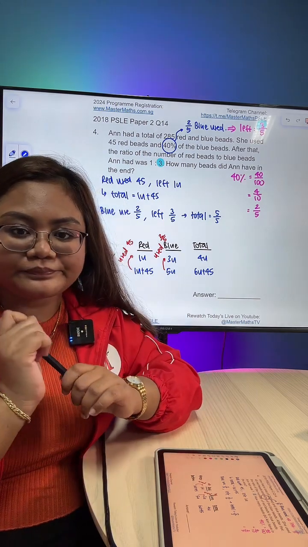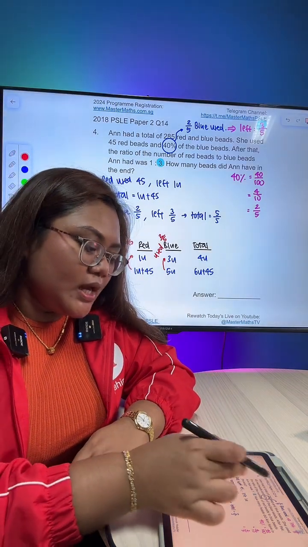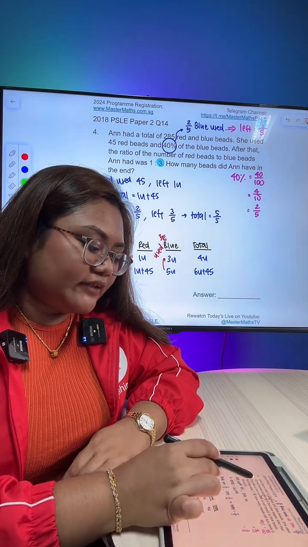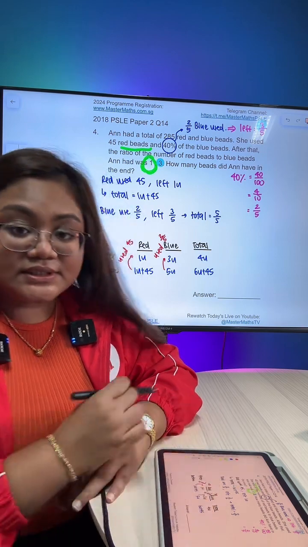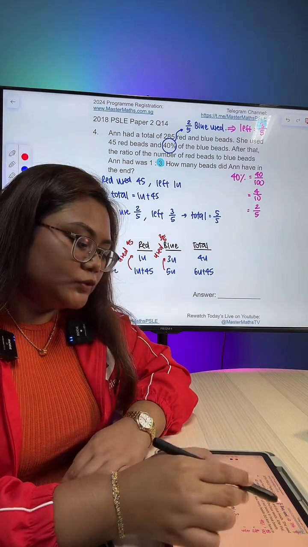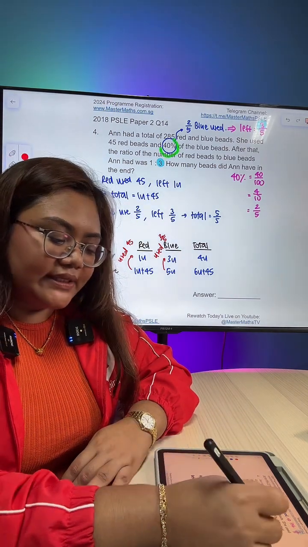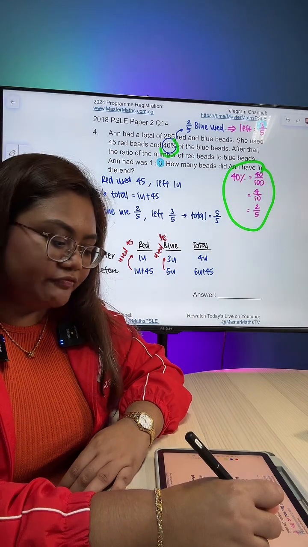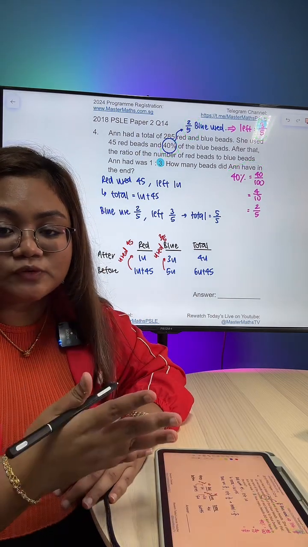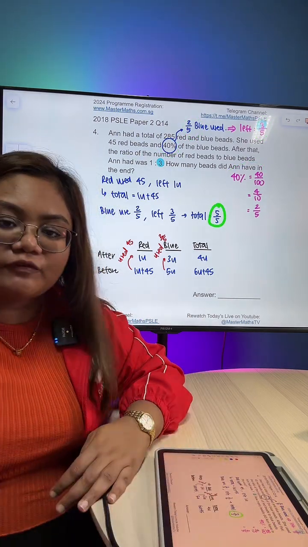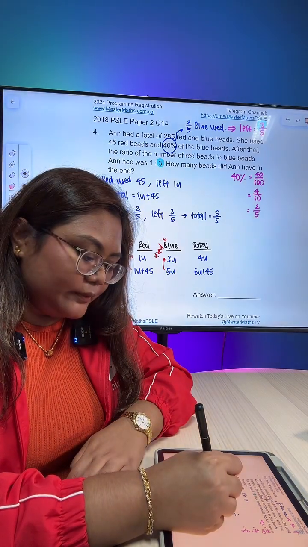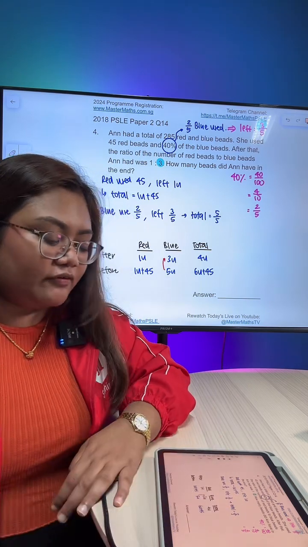Okay, so Anne had a total of 285 red and blue beads. She used 45 red. She's left with 1 unit. Therefore, total must be 1 unit plus 45. For blue, she used 40%. At the side here, 40% is the same as 2/5. She used 2/5, left with 3/5. 1 whole minus 2/5 is 3/5. So total is 5 over 5. That's why it's 5 units. So from here, we can just use unitary method to solve.